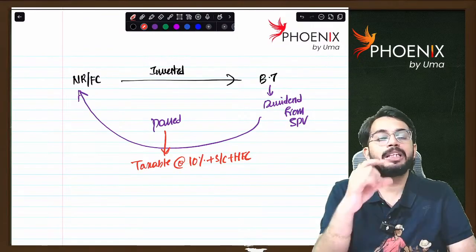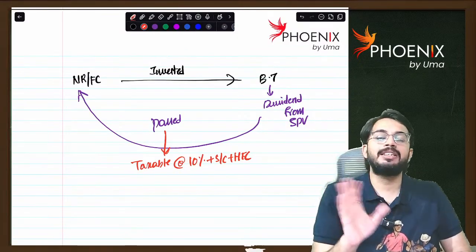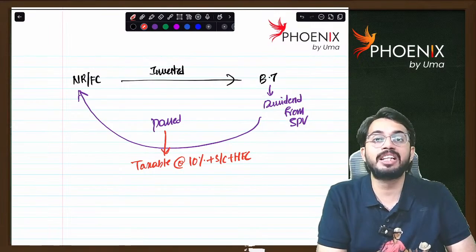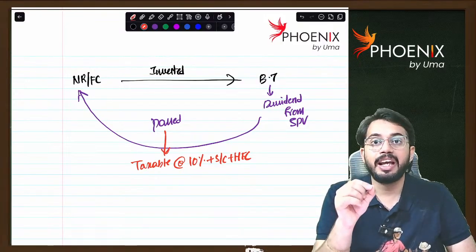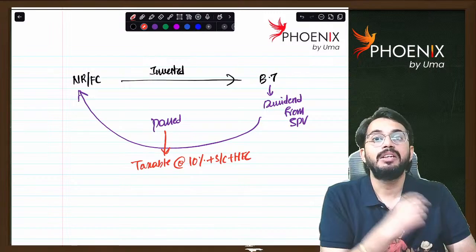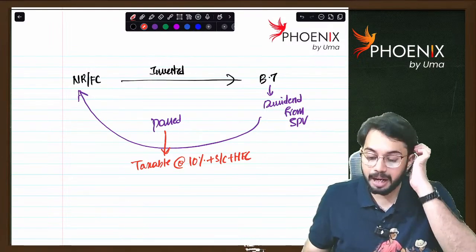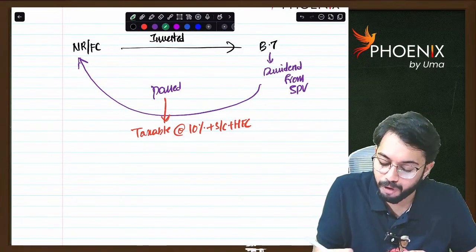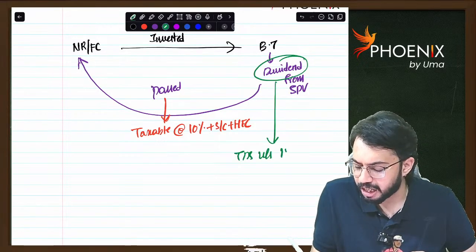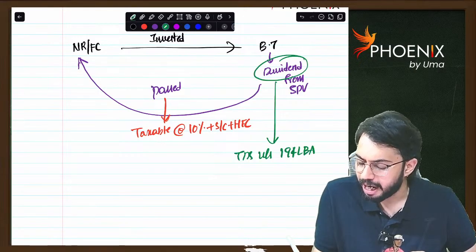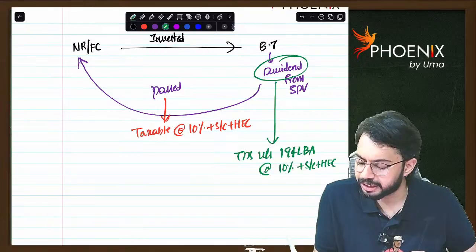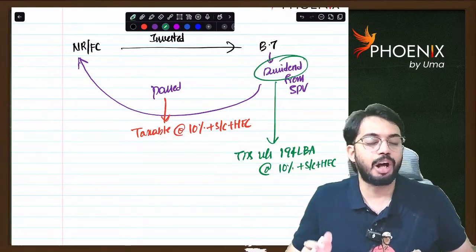But if the special purpose vehicle is not paying taxes at 25% or 30%, and is paying tax at concessional tax rates under section 115BAA, then the dividend income received is taxable to the non-resident or foreign company, and the tax rate applicable on dividend income is 10%. From this dividend income, TDS will be deducted under section 194LBA at the rate of 10% plus applicable surcharge plus health and education cess. Are you able to understand? This we have already discussed.